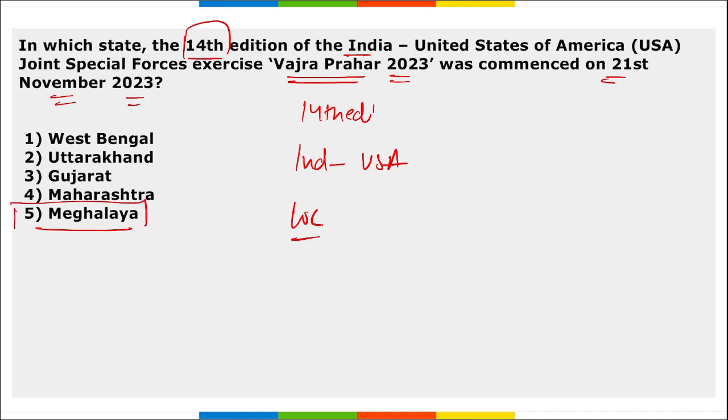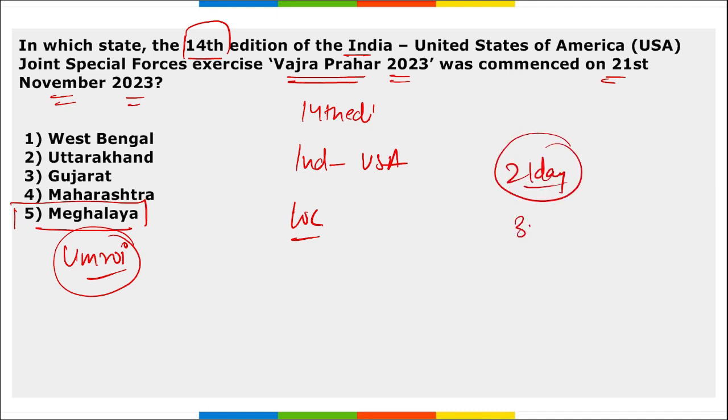It was in Meghalaya, right? In Umroi, Meghalaya. We saw this Vajra Prahar 2023, that is the 14th edition of this exercise. It was a 21-day long exercise, that is a 3-week long exercise held from 21st of November till 11th of December last year in 2023.